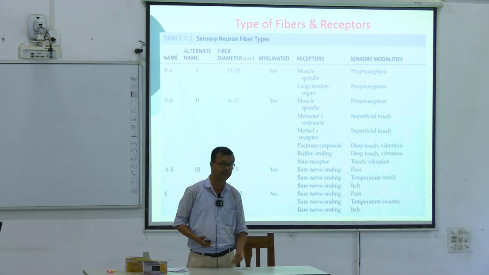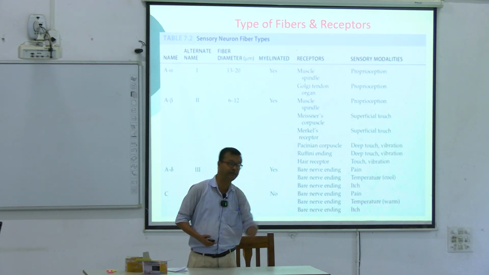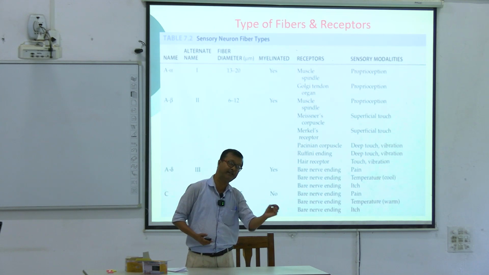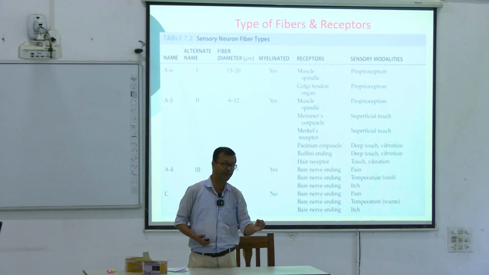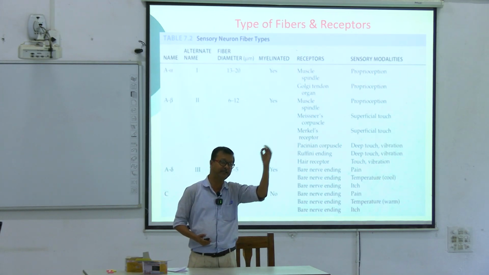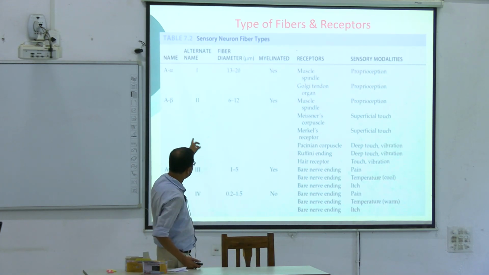Golgi tendon means disynaptic reflex, while the stretch reflex is monosynaptic. Monosynaptic means 1A afferent, or secondary, which is type 2.